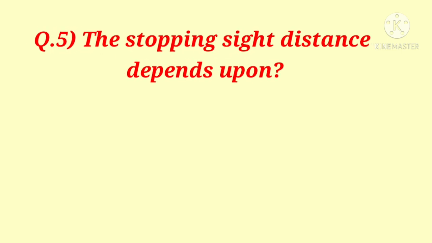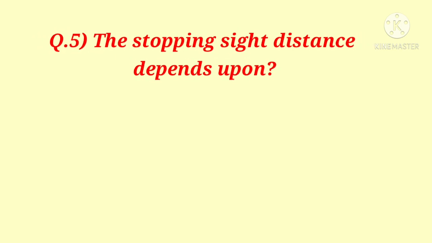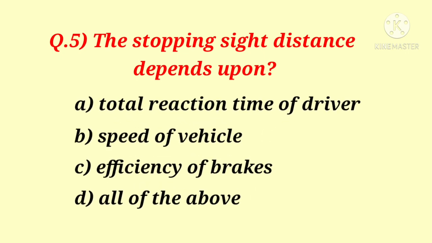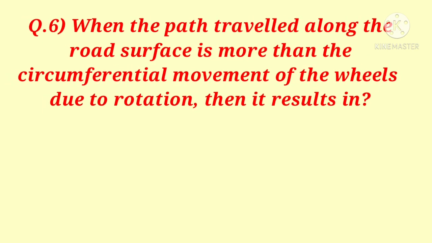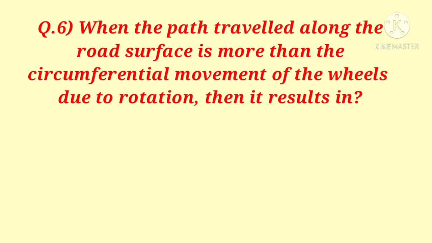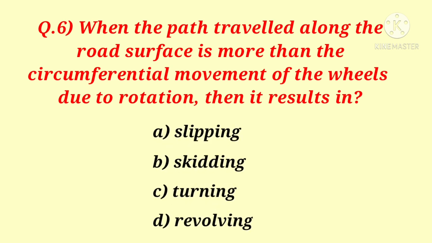Question number 5. The stopping sight distance depends on. Following are the options, and correct answer is option D, all of the above. The sight distance depends on total reaction time of driver, speed of vehicle, efficiency of brakes. Question number 6. When the path traveled along the road surface is more than the circumferential movement of the wheel due to rotation, then it results in, and following are the options, and the correct option is B, skidding.